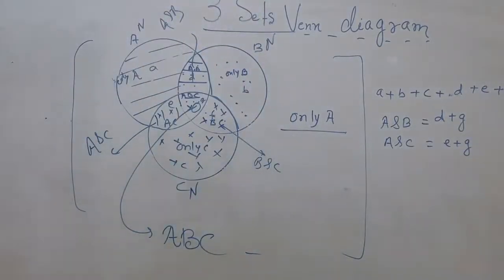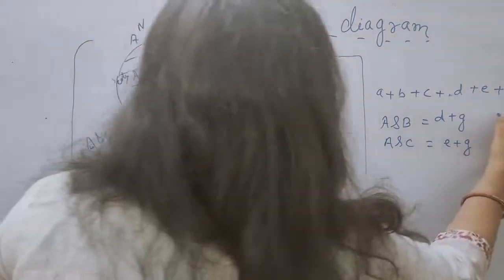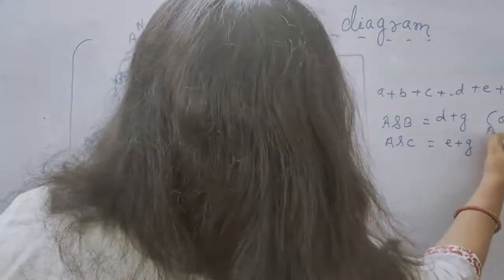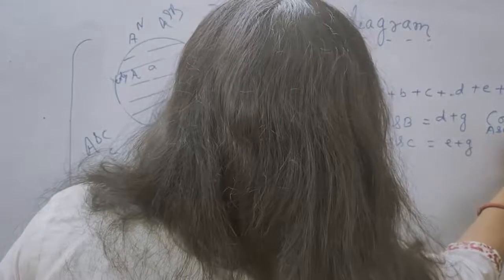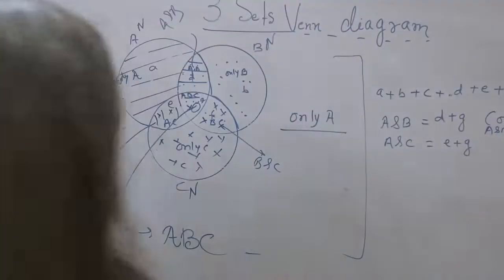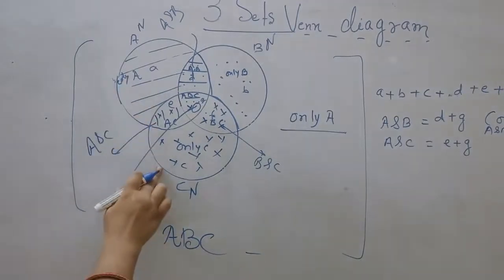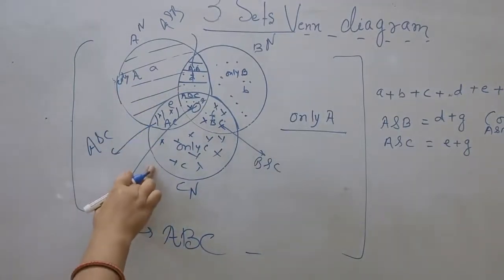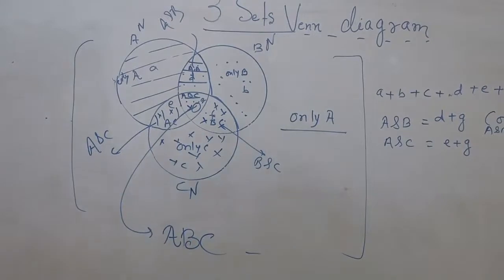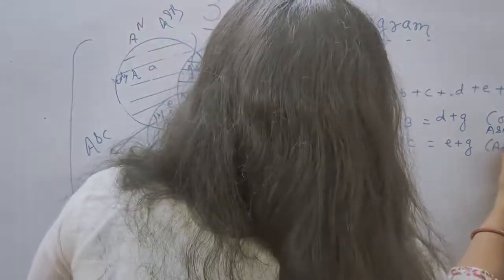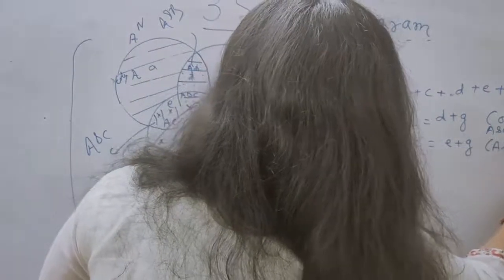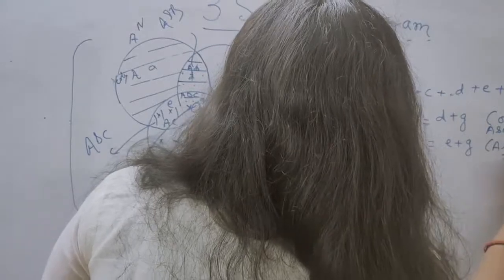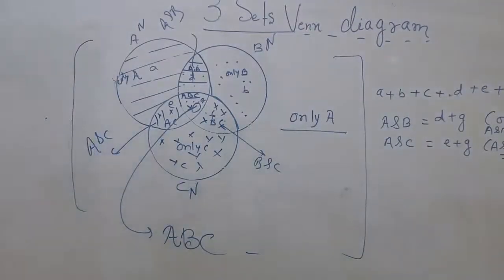If they write only A and B, not C, then they will write B. If they write A and C, not B, then we will write E. Be careful what is mentioned in the question.